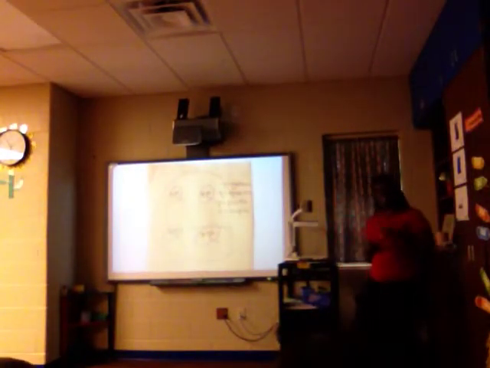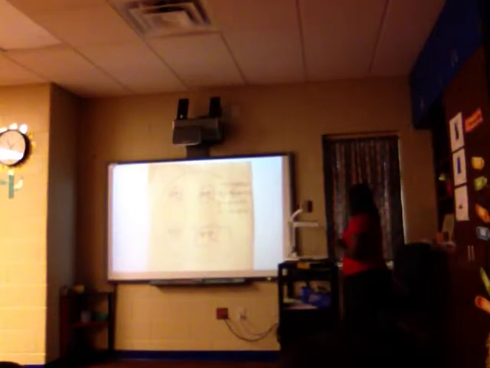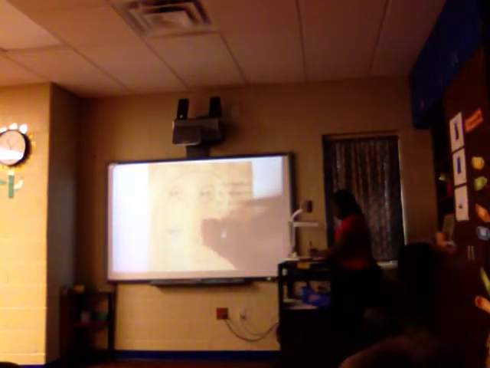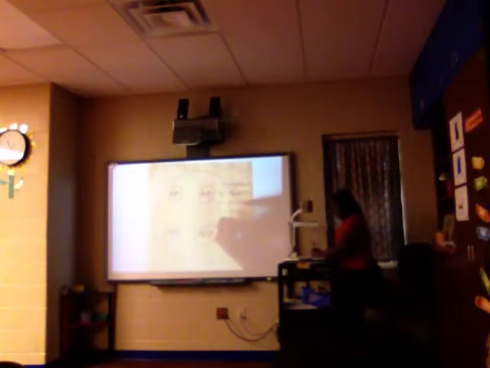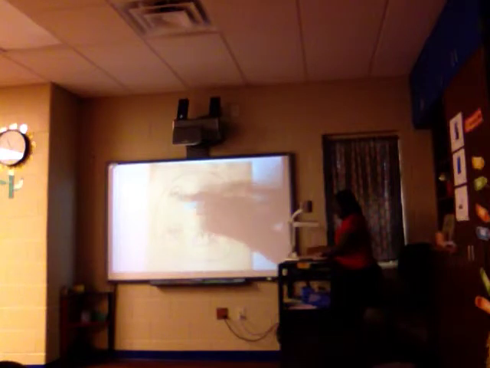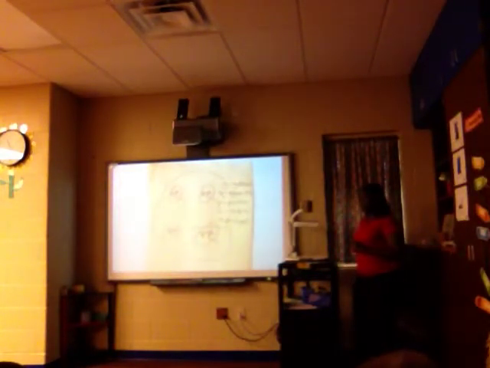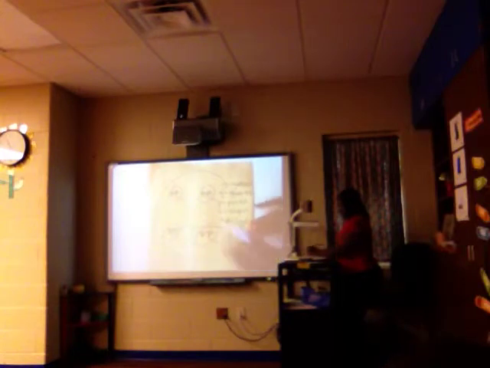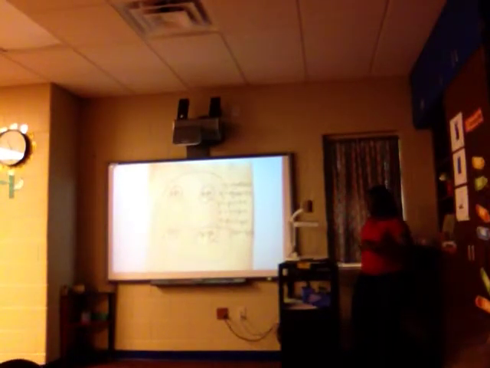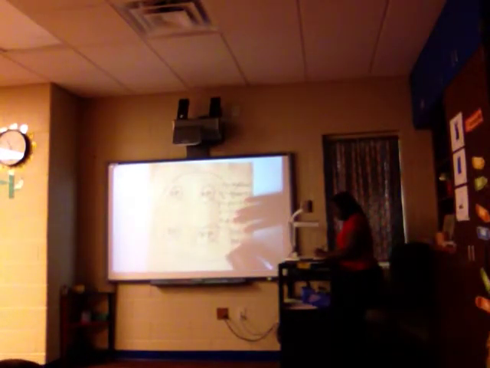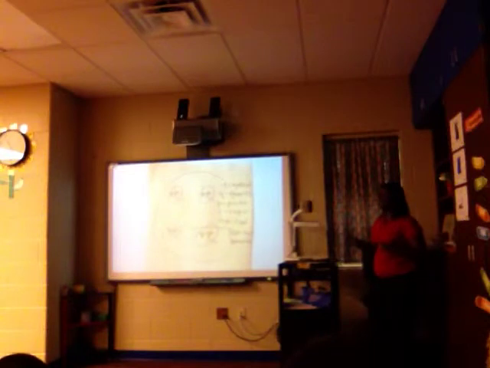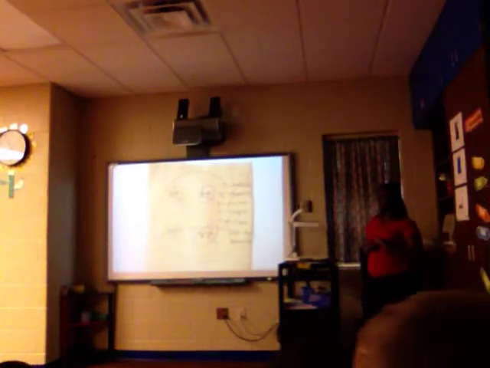Okay? So if I look at this picture, it tells me that I have 4 quarts equals 1 gallon, because I have my big gallon and I have my 4 Q's inside of it. It also tells me that 1, 2, 3, 4, 5, 6, 7, 8 pints equals 1 gallon. It also tells me that 16 cups equal 1 gallon. What are some other things that this paper tells me? What is something else that it tells me?